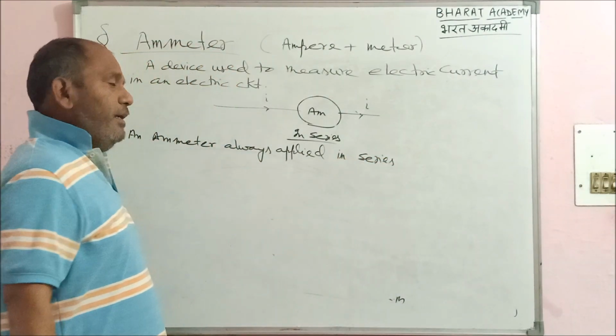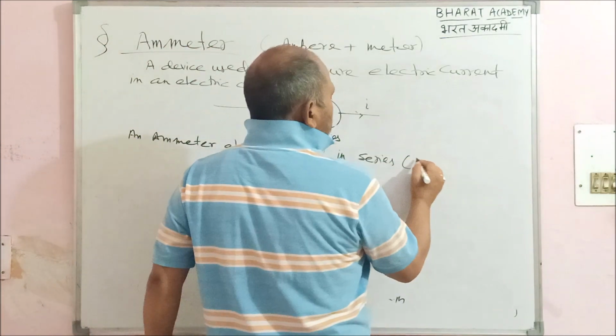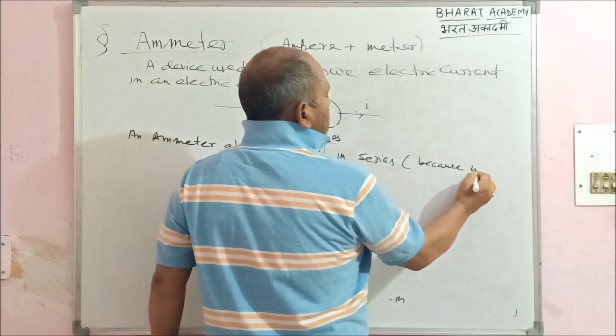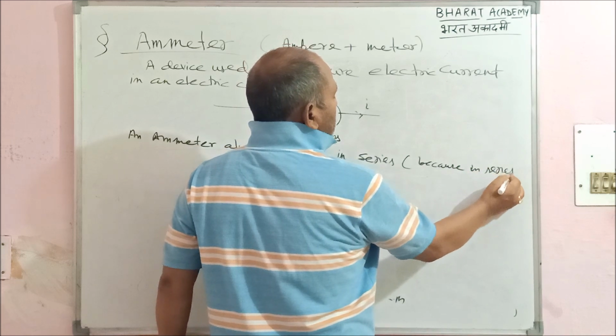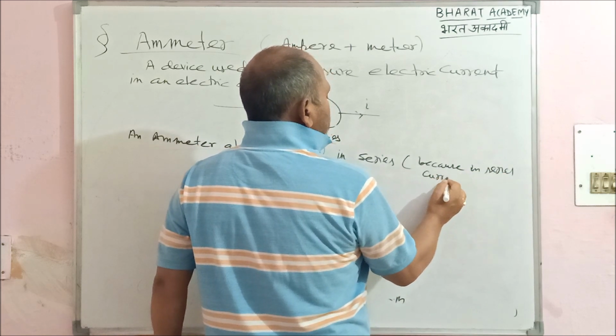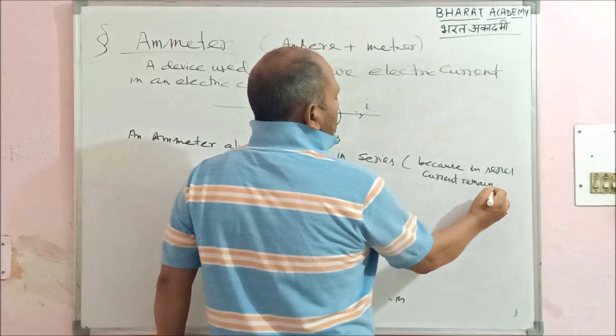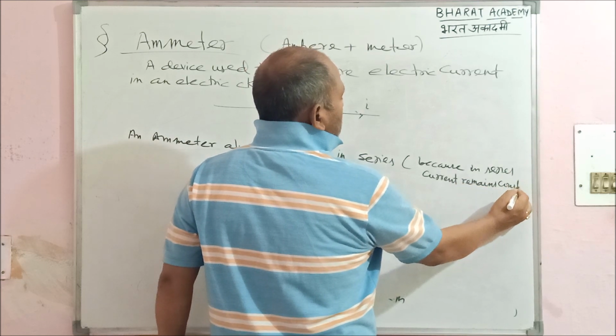Question arises, why? The answer will be because in series current remains constant.